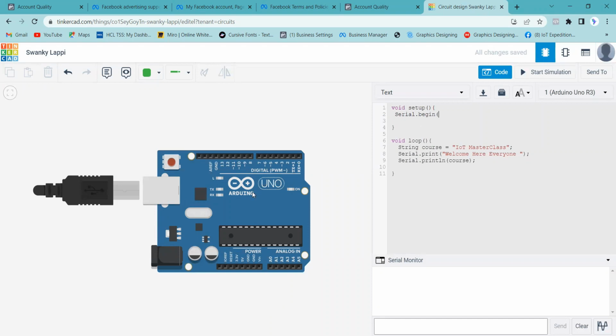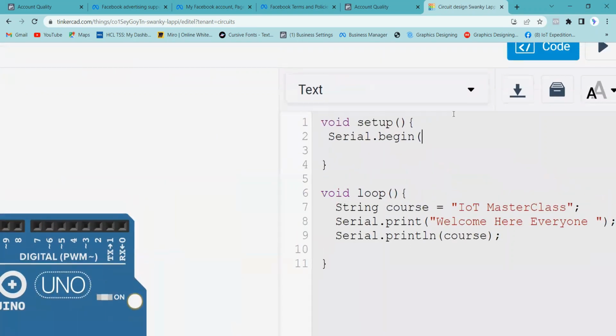For example, Arduino is a small 8-bit microcontroller, right? And computers are very fast. The speed at which this Arduino sends the data to the computer might be very slow. So the computer should know at what speed it should listen to you, right? That is what we mention here. That is the baud rate, which means how many bits are transferred per second. By default, we give 9600 bits per second. That is the baud rate.